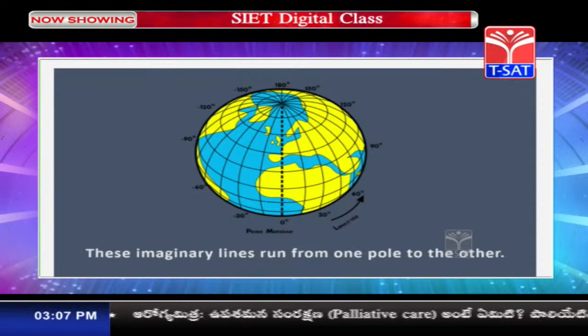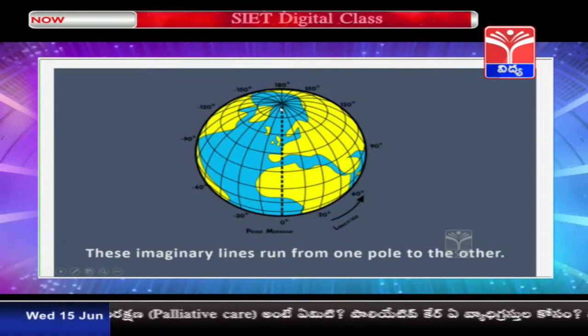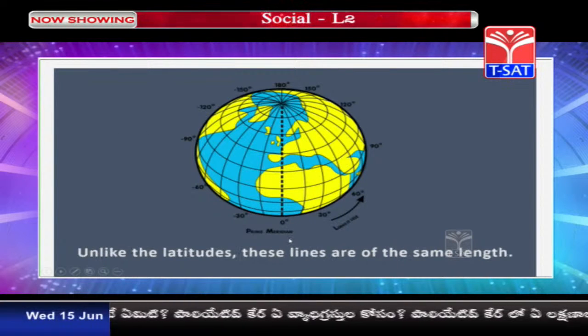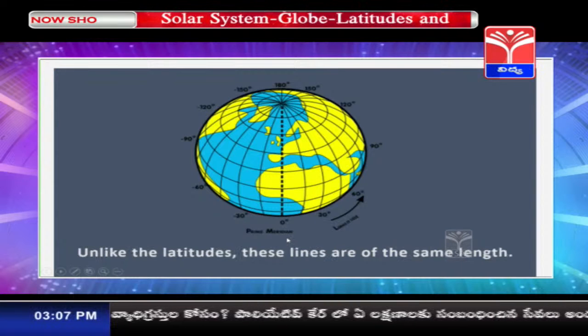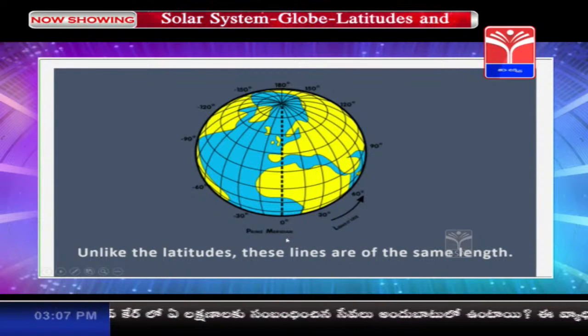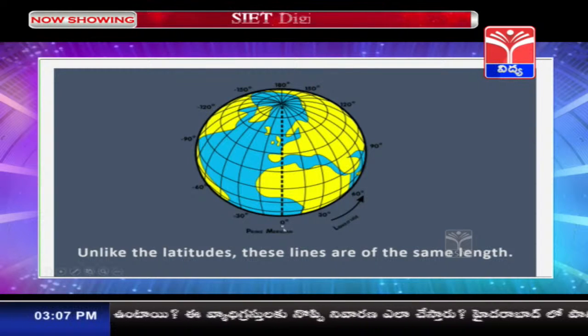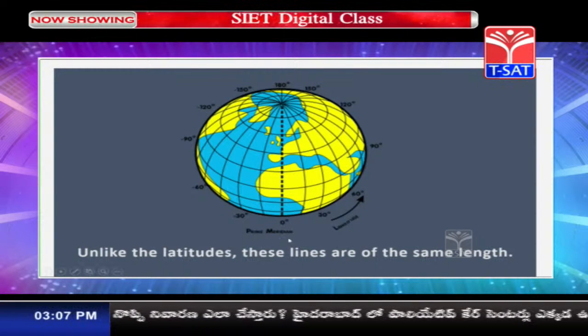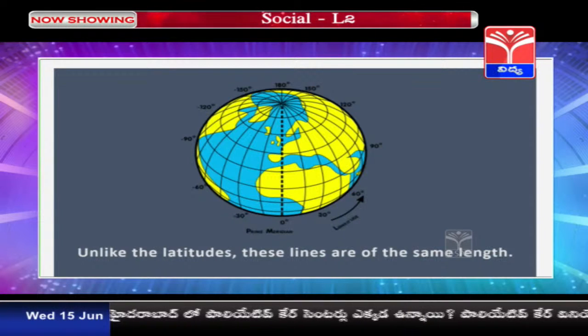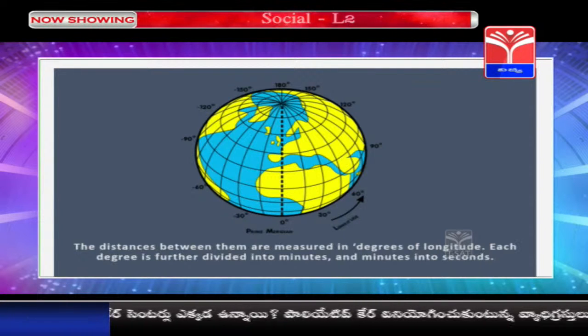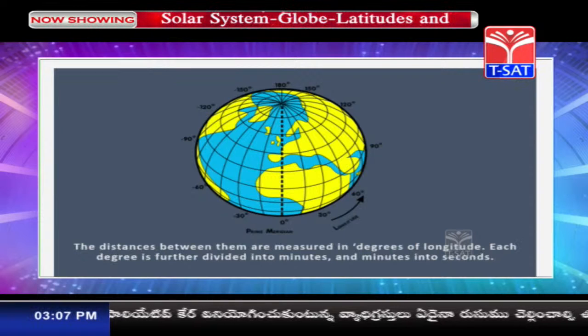These are the imaginary lines which will run from the North Pole to South Pole. Latitudes are not of the same length, children, but longitudes are of the same length, because each is going from North Pole to South Pole and there is no change in the shape, so they are all of the same length. And the distance between them is also measured in degrees.